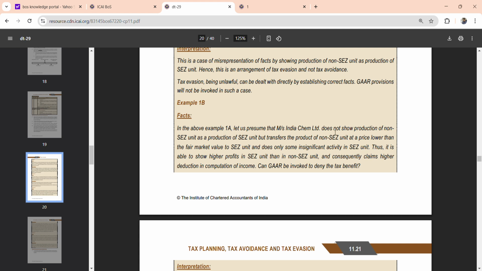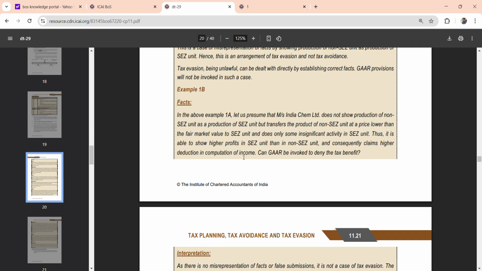In this case, it does not show the production of non-SEZ as a production of SEZ, but transfers the product of non-SEZ at a price lower than the fair market value to the SEZ unit and does only some insignificant activity in the SEZ unit. So it is able to show higher profits. Can GAAR be invoked in this last case? So what is your answer?